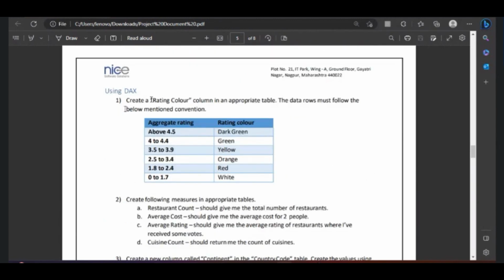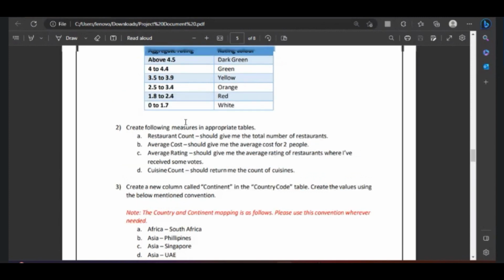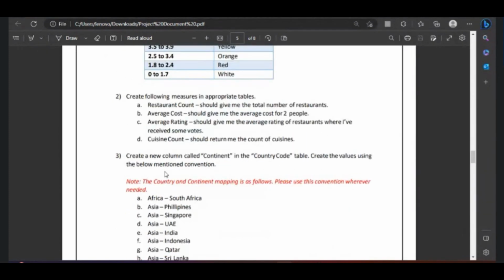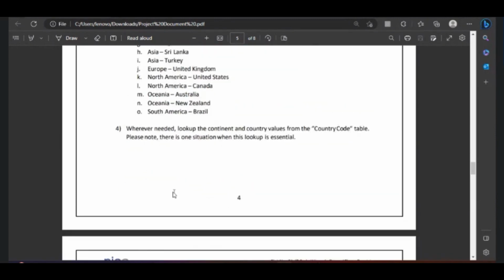Then DAX. Using DAX, you need to create calculations like this. How it can be created, we will see. DAX means Data Analysis Expressions. How these calculations can be done, we will see in later phases. You are told: create the following measures in appropriate tables, that is restaurant count, average cost, average rating and question count. You will have to create all these counts using DAX. Okay, that I will show you later.